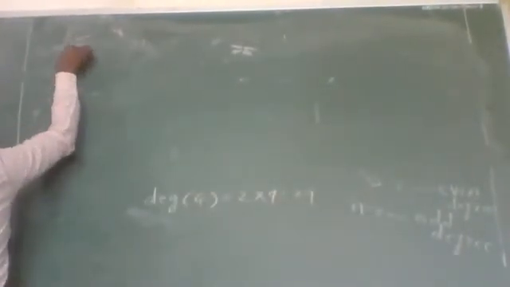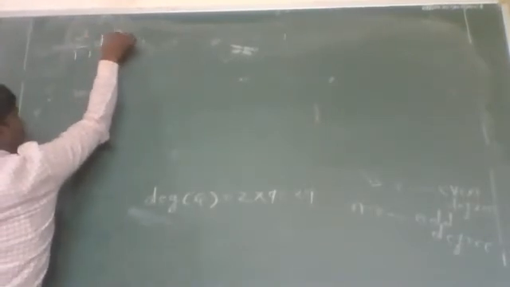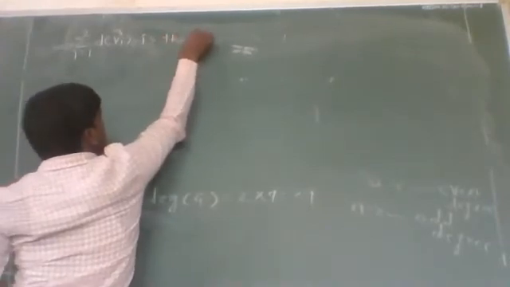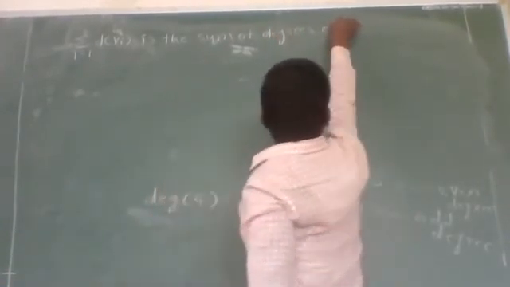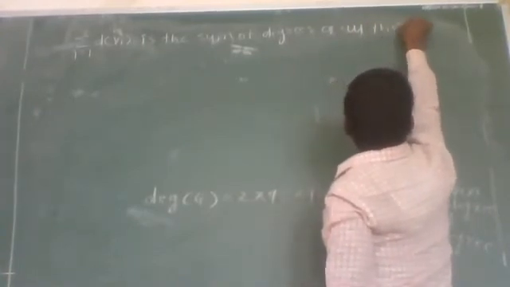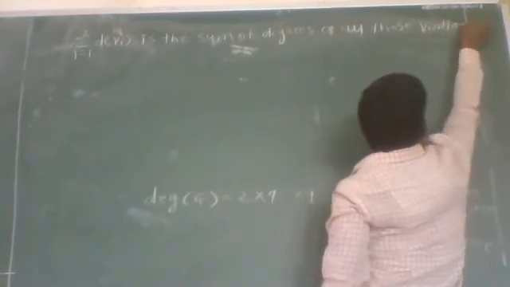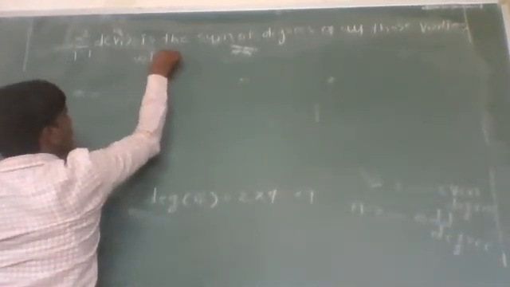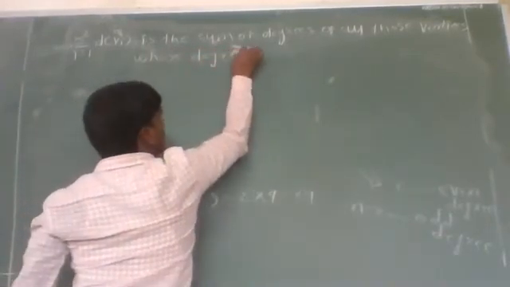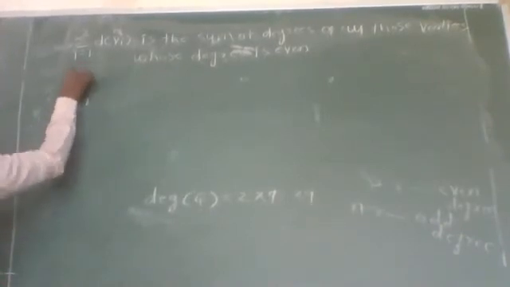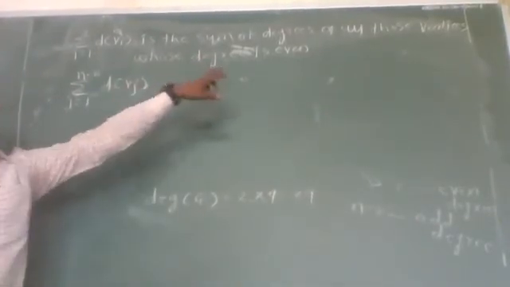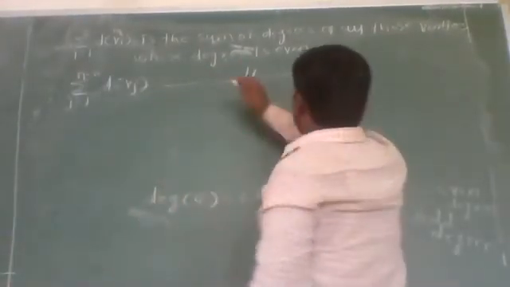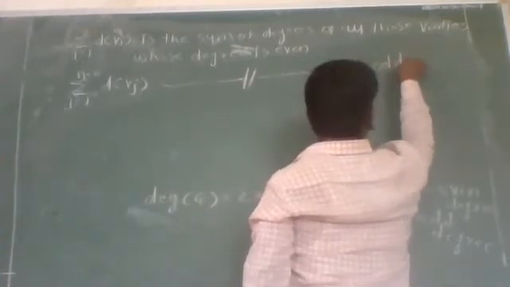That is, summation i running from 1 to r of d(vi) is the sum of degrees of all those vertices whose degree is even, and summation j running from 1 to n minus r of d(vj) is the sum of degrees of all those vertices whose degree is odd.